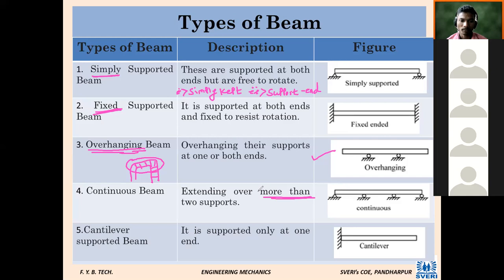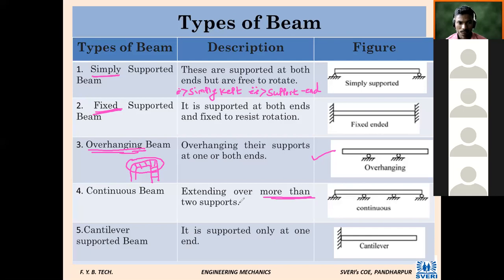And cantilever beam is supported only at one end. It will be supported at only one end. So if I ask at this stage, what is the difference between overhanging beam and cantilever supported beam? If you see the third type of beam and the fifth type of beam, what will be the difference? Both are hanging. Then what is the difference?